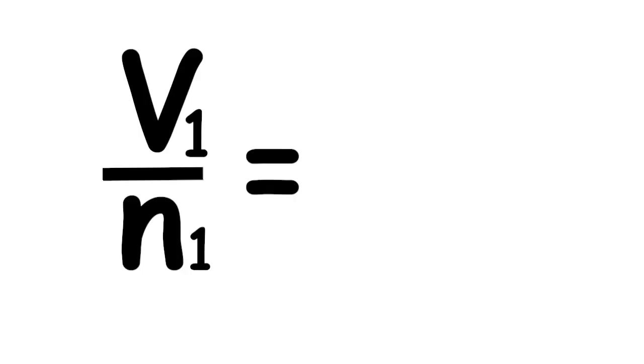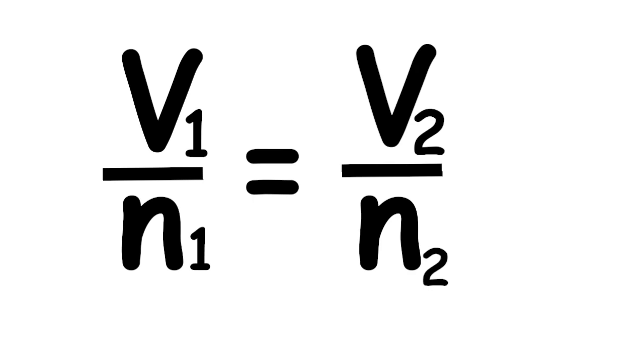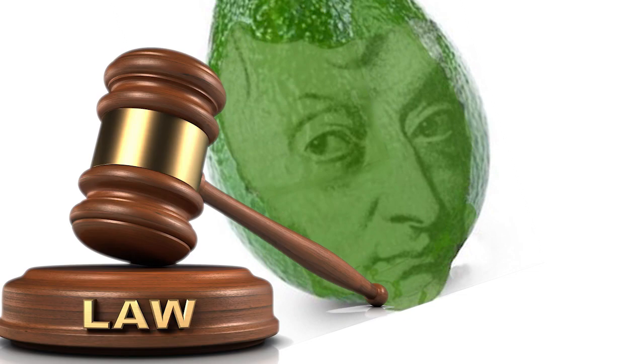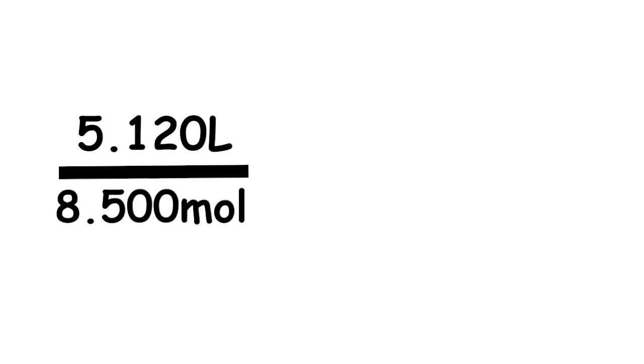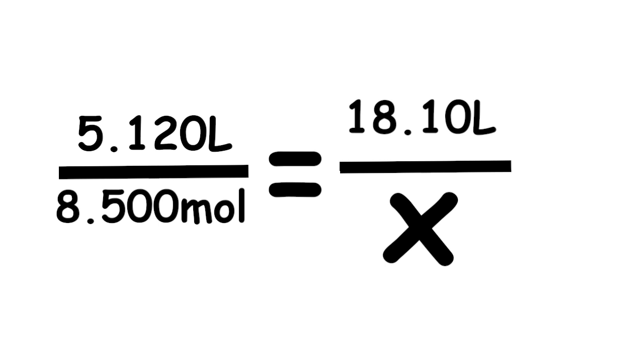For the solution, the formula that we're going to use is V sub 1 over n sub 1 is equal to V sub 2 over n sub 2.